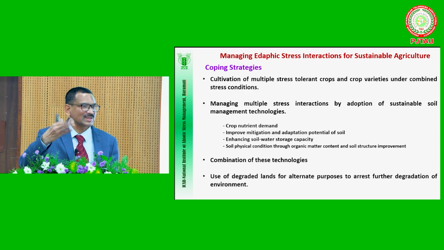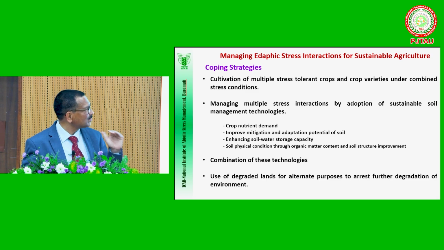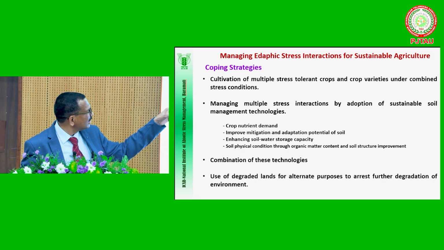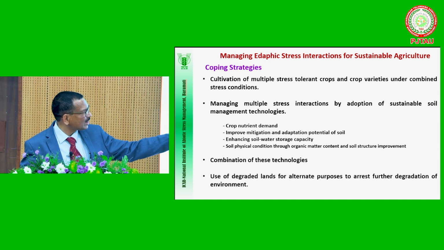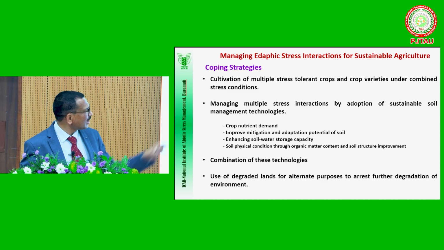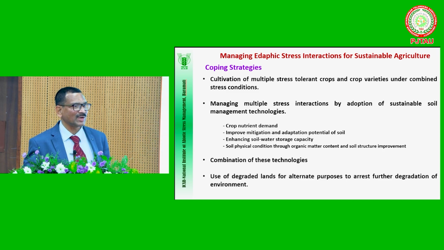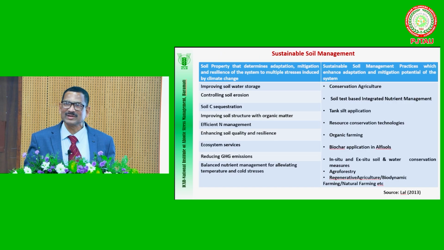That may not take care of sustainability, because soil can be sustainable only when it is rich in organic matter and it enhances the soil water storage capacity. Of course, other fertility parameters are important, but these two or three things are very, very important, which can also improve the organic matter and soil structure. They are called the sustainable soil management practices. And if we adopt a combination of nutrients and sustainable soil management practices, then we can manage this type of multiple stresses. Of course, there are so many technologies.